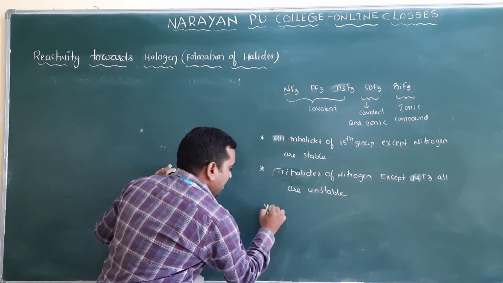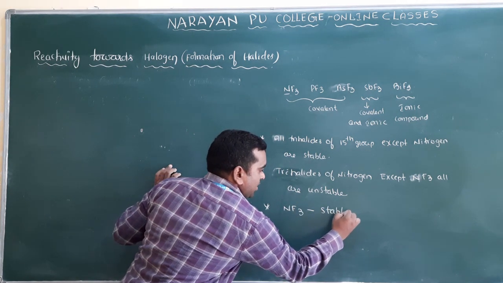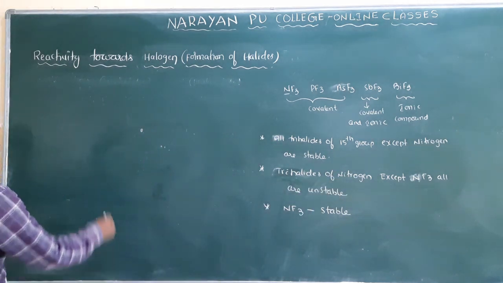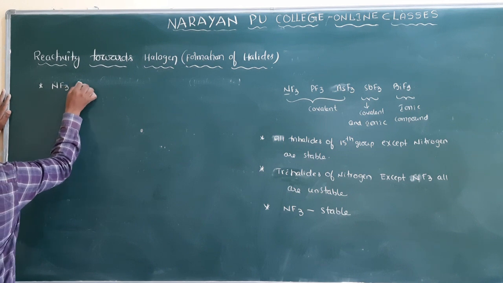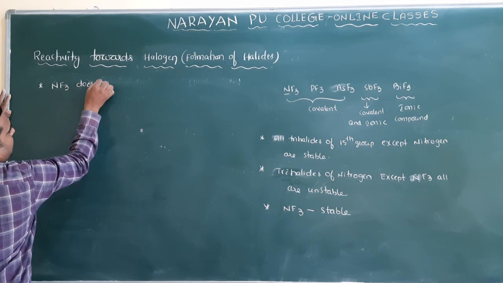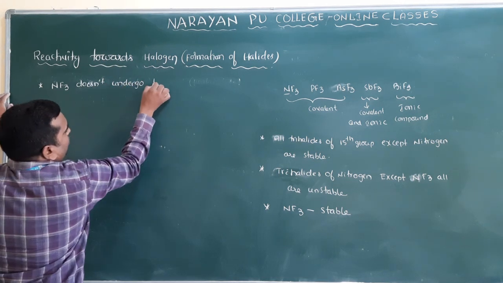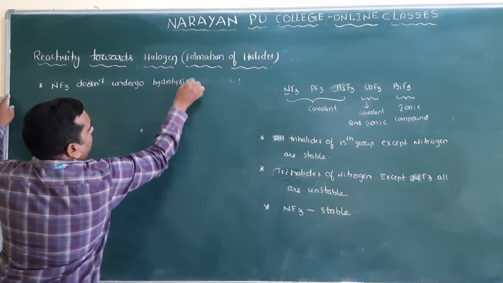NF3 is stable among the nitrogen trihalides, so NF3 does not undergo hydrolysis. Clear?